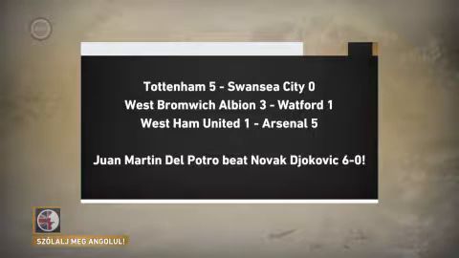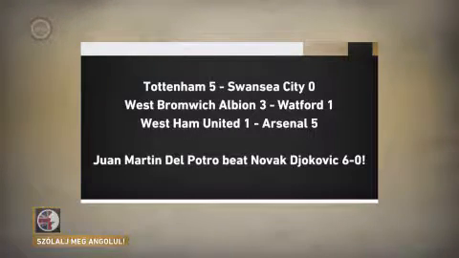West Bromwich Albion 3, Watford 1. West Ham United 1, Arsenal 5. Juan Martín del Potro beat Novak Djokovic 6-love. Okay, so we know that we can say the number 0 in different ways.